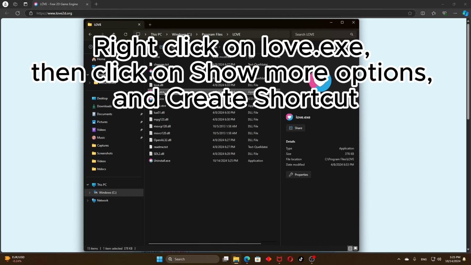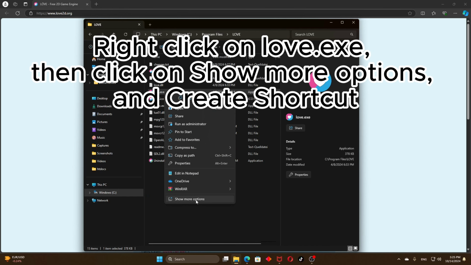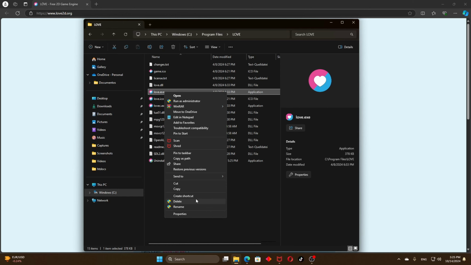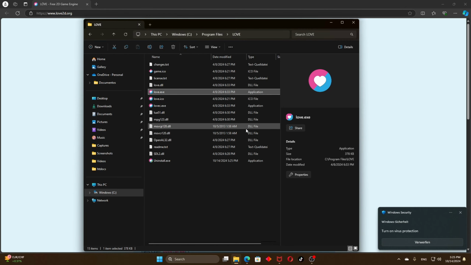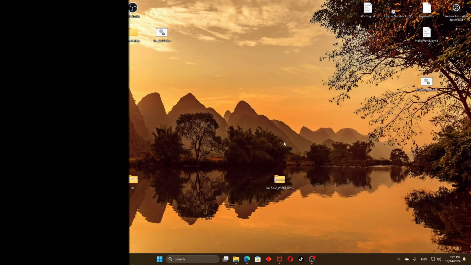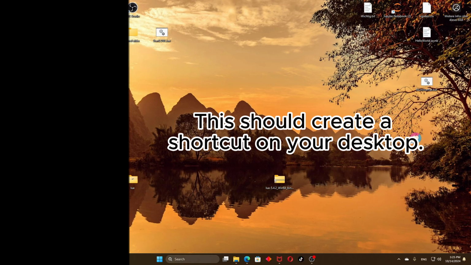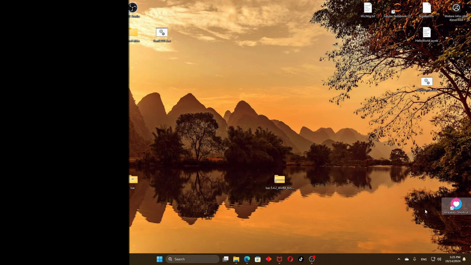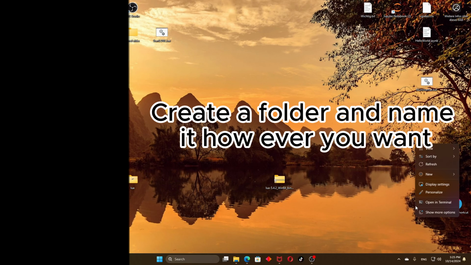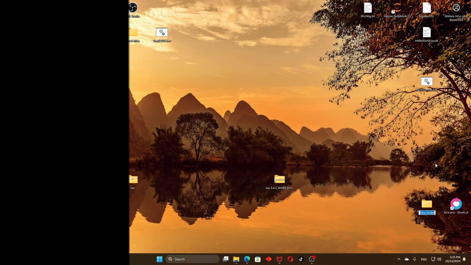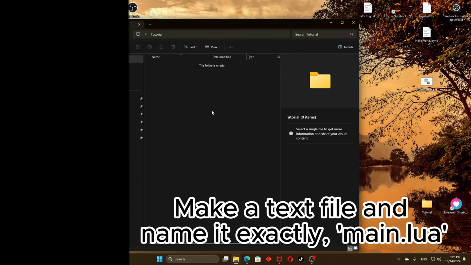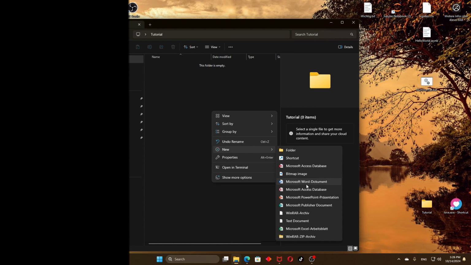Right-click on Love.exe, then click on Show More Options and create shortcut. This should create a shortcut on your desktop. Create a folder and name it however you want. Make a text file and name it exactly main.lua.